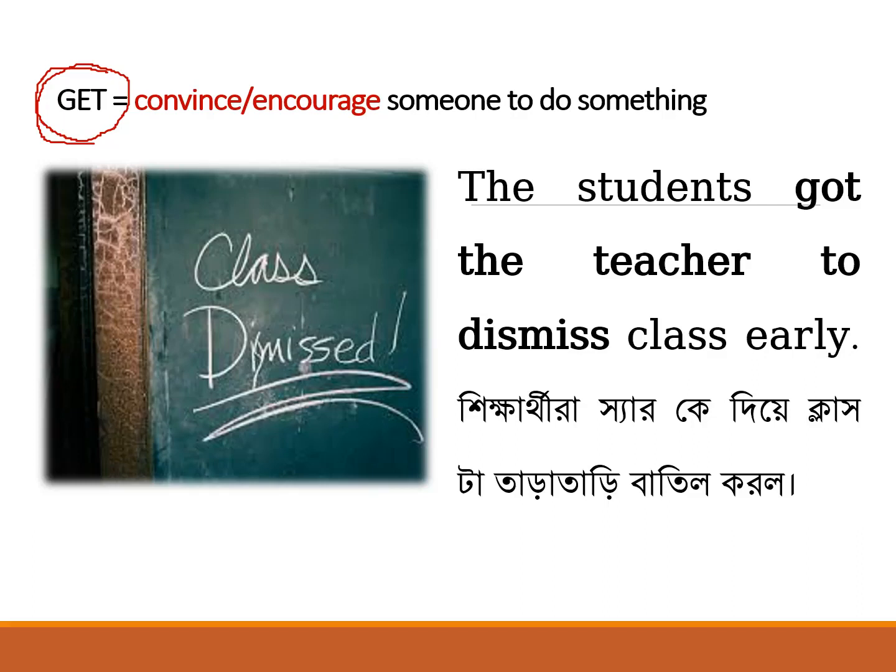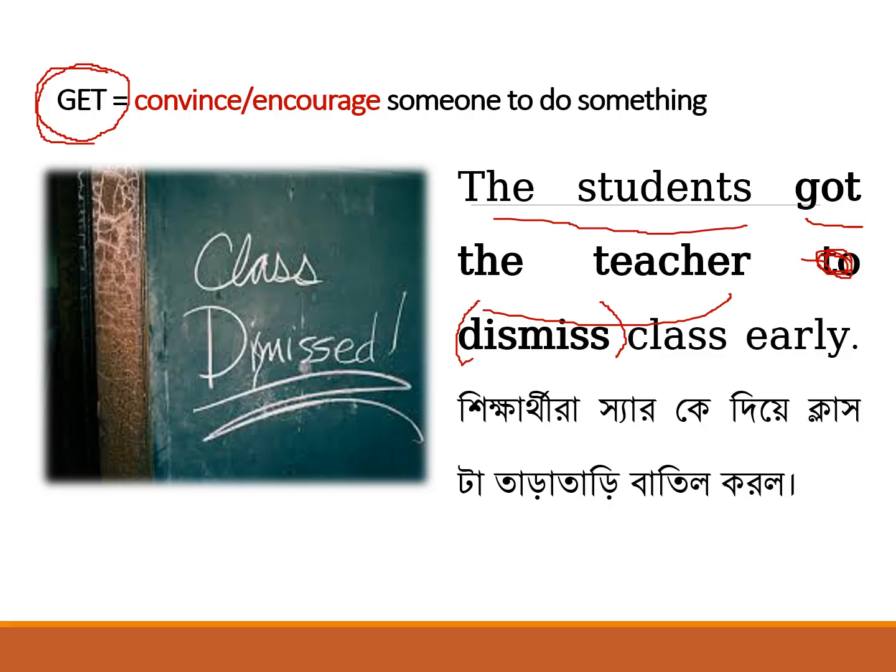For example, here the students got the teachers to dismiss the class. For your kind information, it is the correct answer, but in your exam you will not get to. The dismiss will be in the bracket. So you have to write the correct form of the dismiss. So the students got the teacher dismiss the class early. It is not the duty of the students to dismiss the class early, right? Who will dismiss the class? Of course, the teacher will dismiss the class.